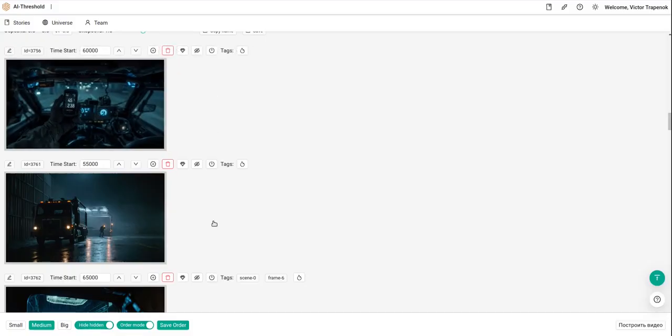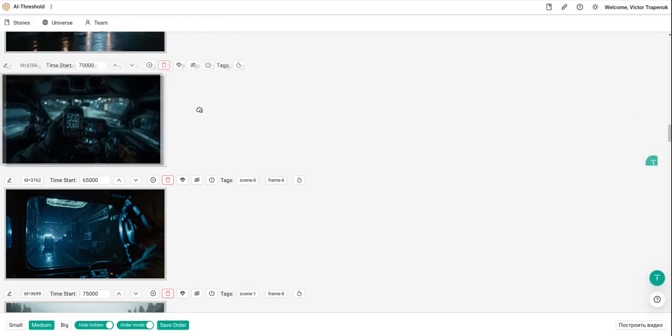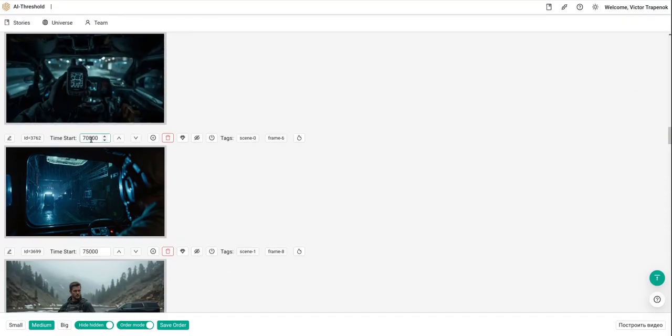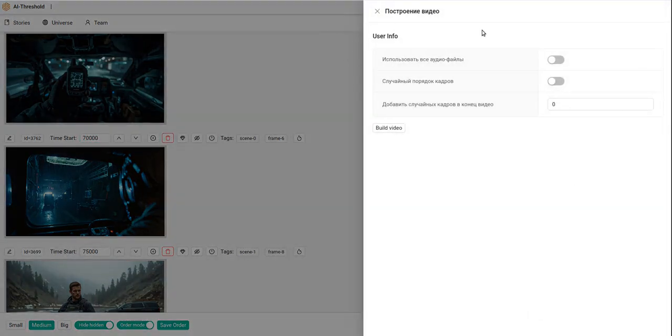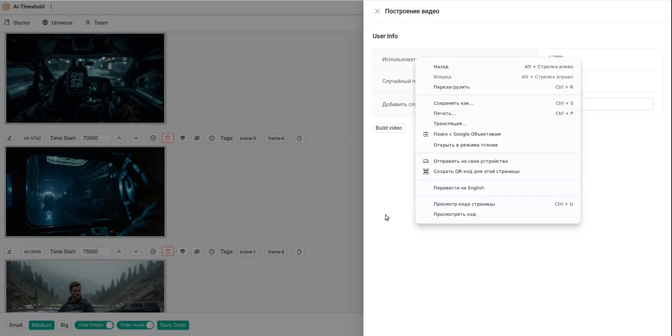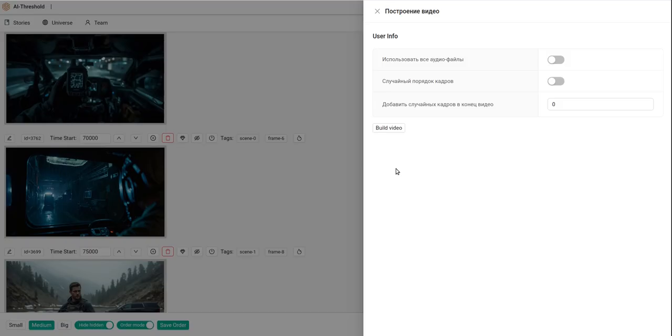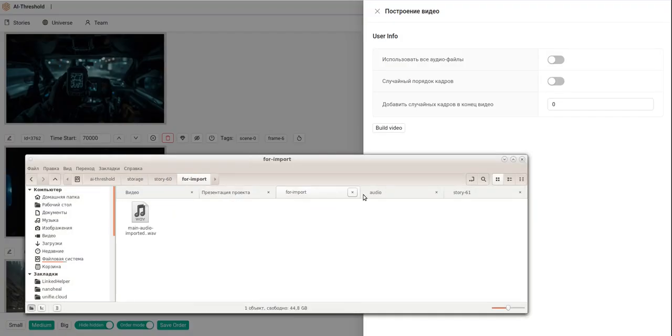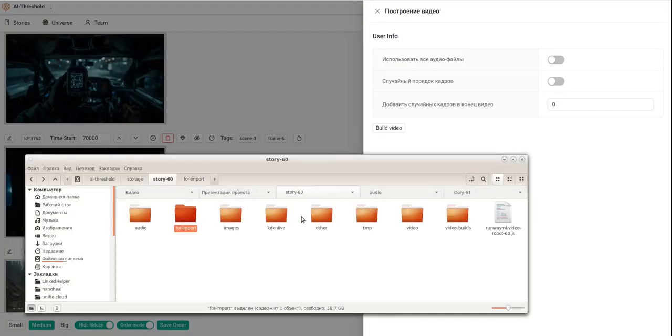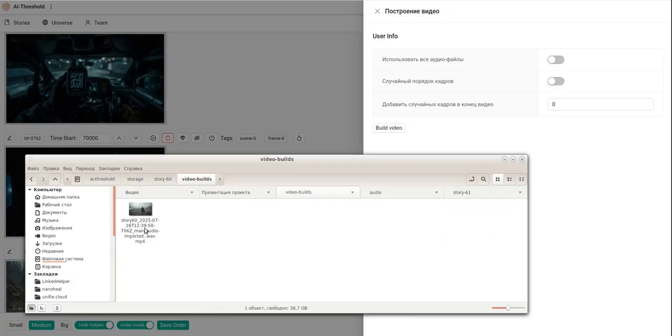Just replace the order or adjust the time here. Then I can request to build the resulting video. It's allowed to have several options and a build video button. After the build video button finishes, I will get the result in the video builds here.